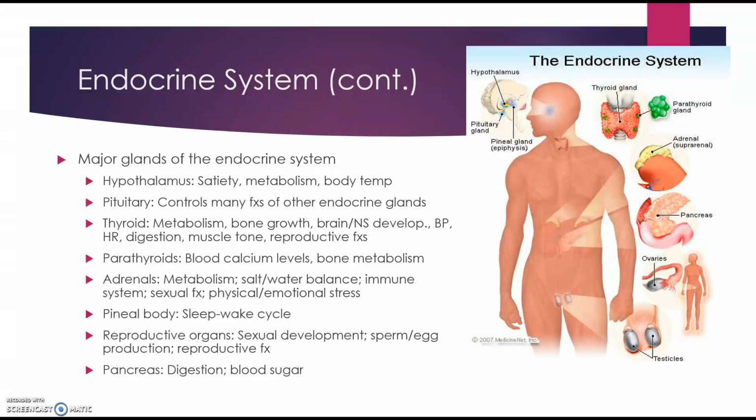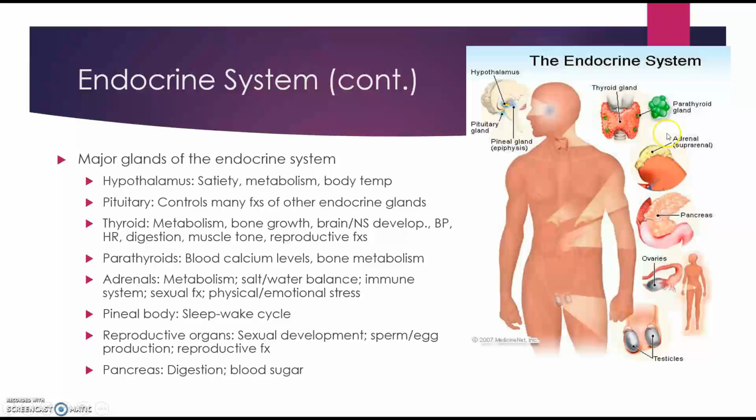The thyroid gland is located in the lower front part of the neck, right here. And it produces the thyroid hormones that regulate the body's metabolism. It also plays a role in bone growth and the development of the brain and nervous system in children. This gland controls the release of thyroid hormones, which help maintain normal blood pressure, heart rate, digestion, muscle tone, and also reproductive functions.